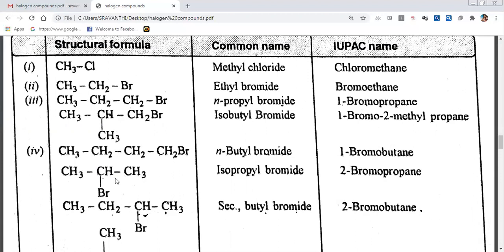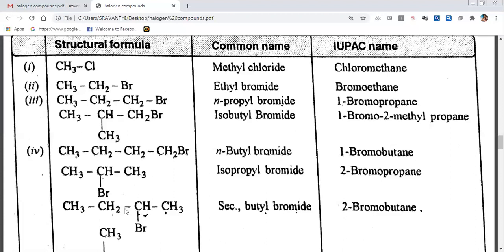What is the difference between this and this? It is 4 carbons. Why did they give secondary? Secondary means this bromine is attached to a secondary carbon. What is a secondary carbon? A carbon connected to two carbons is called a secondary carbon. A primary carbon is connected to 0 or 1 carbon.